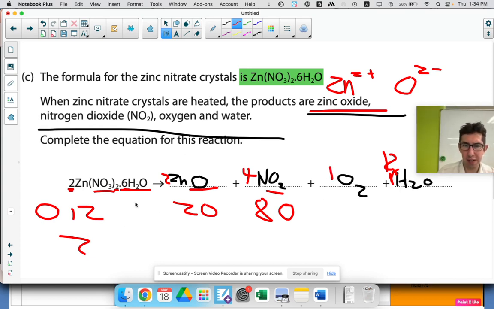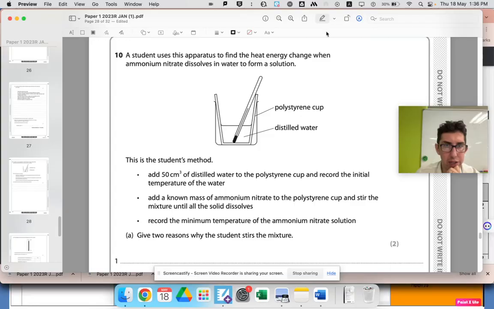That's actually relatively difficult. I think a lot of students would have struggled with working out the oxygen number. Anyway, it's hard to say how to improve on that other than just keep practicing writing equations. It's not a skill where there's a simple fix like, oh yeah, just do that. Now question 10. Question 10 is about calorimetry.